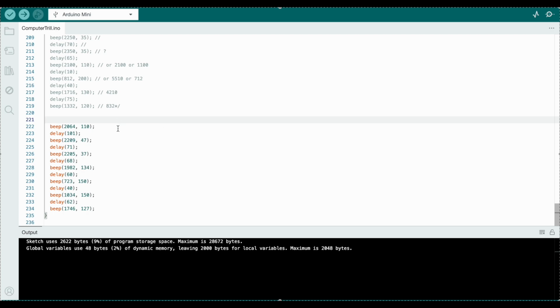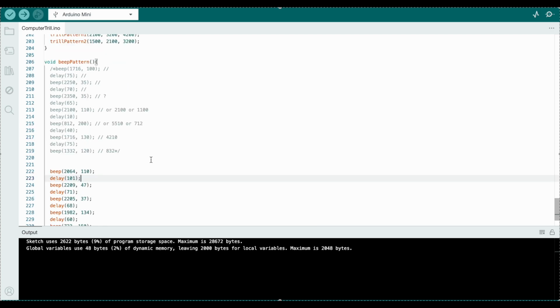In the Arduino code, I have a simple beep method where the frequency in hertz is placed here, the duration of the beep in milliseconds is here, and the delay in between in milliseconds is here. You can manually create your own beeps, but if you want to replicate a beep that you've heard, you can do that by hand, listening or zooming in on the frequencies.